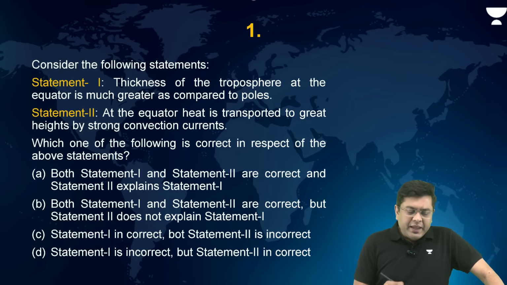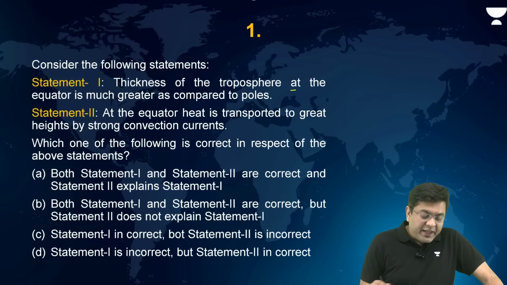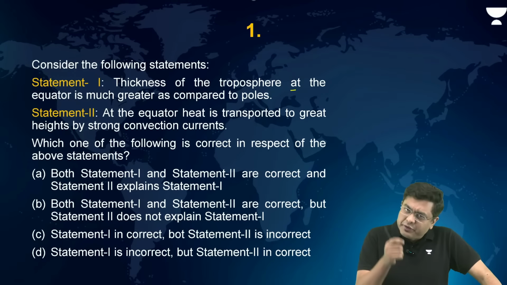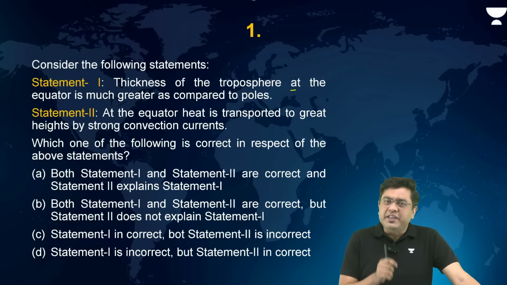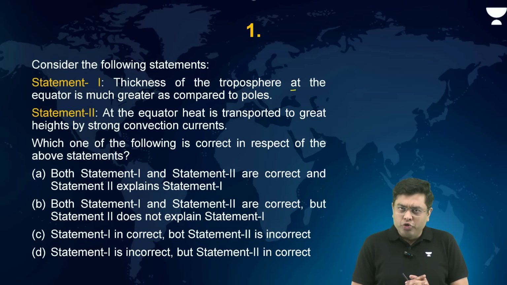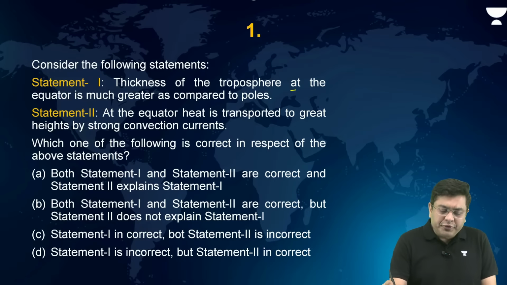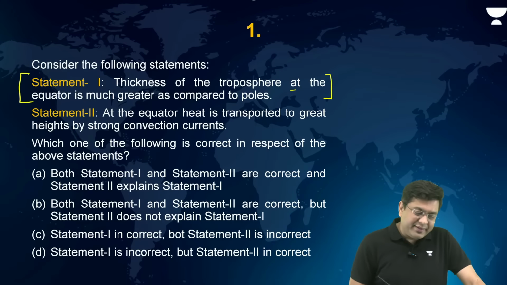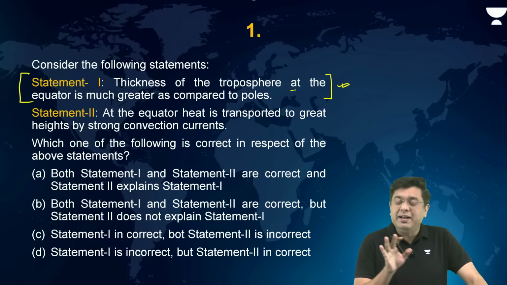Statement 1: thickness of the troposphere at the equator is much greater as compared to the poles. Statement 2: at the equator, heat is transported to greater heights by strong convection currents. It is very important for you to understand both of these statements in order to solve statement-based questions. So it talks about the variability in the height of the troposphere. Thickness of the troposphere at the equator is much greater as compared to the poles. Is that correct? Yes, the statement in itself independently is correct.